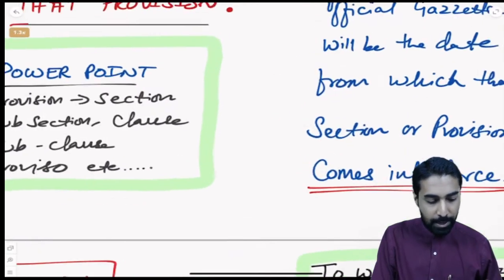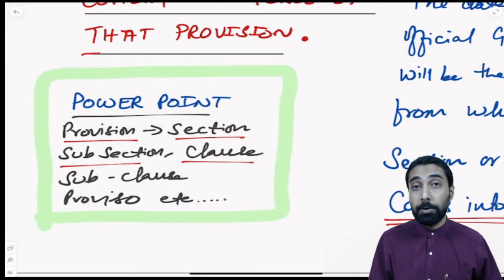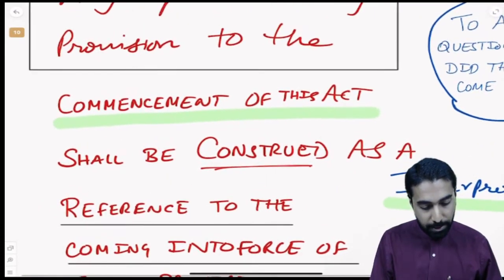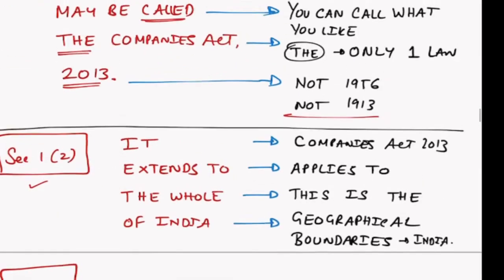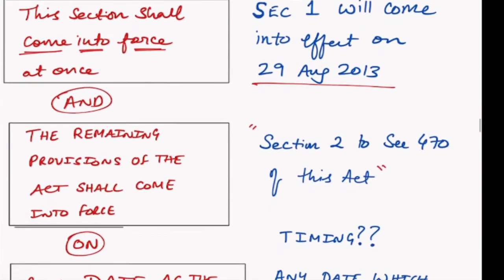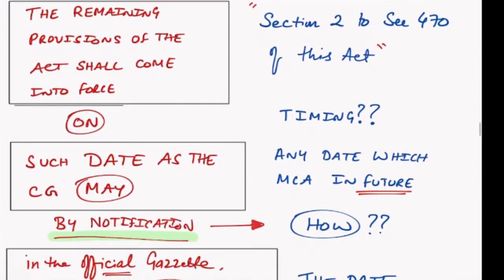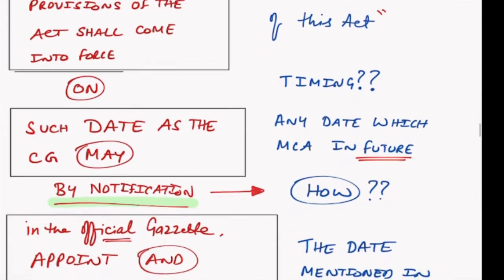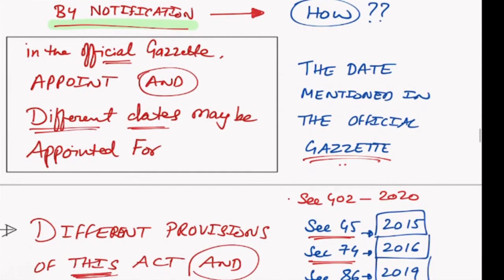So what does it mean? Let me give you a PowerPoint for you to understand. Provision, what does the word provision mean? Section, subsection, clause, subclause and proviso. Let us just read this all together at once so that we understand in an easy manner, right? When we look at section 1 subsection 3, this section shall come into force at once. Okay, we understood that. And the remaining provisions, that is section 2 to 470, will come into force in the future. How? By way of notification in the official gazette. And moreover, different dates can be given for different provisions.